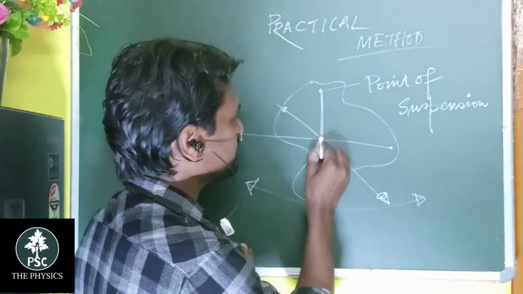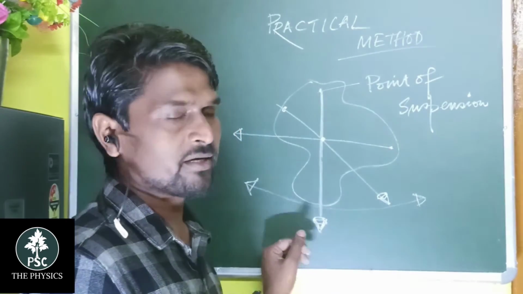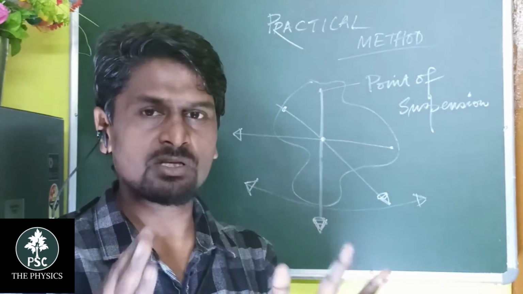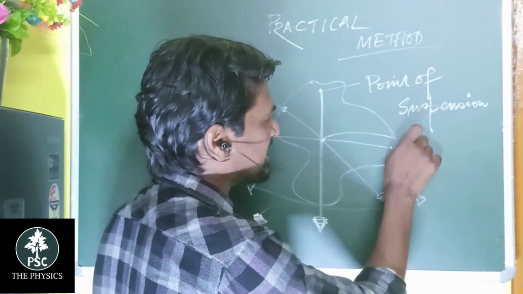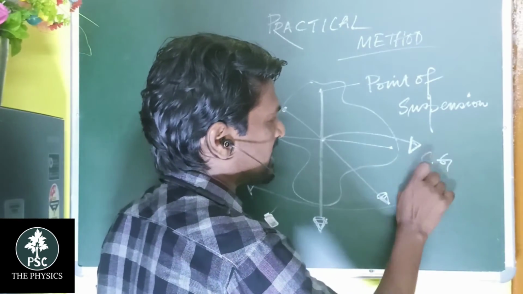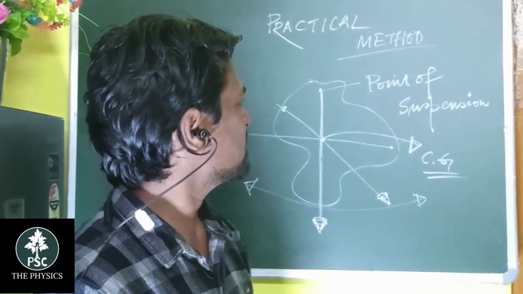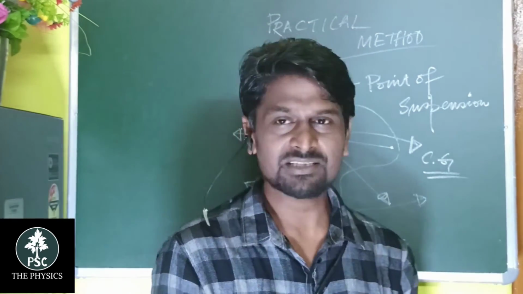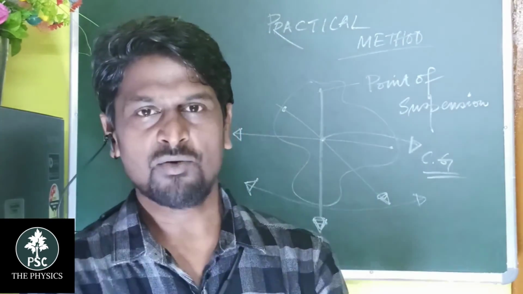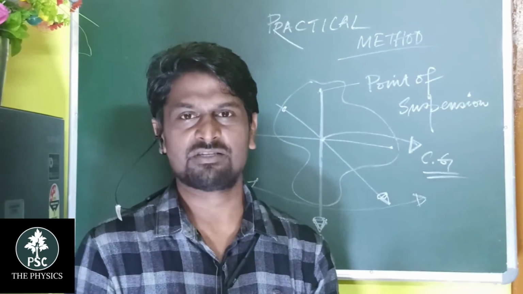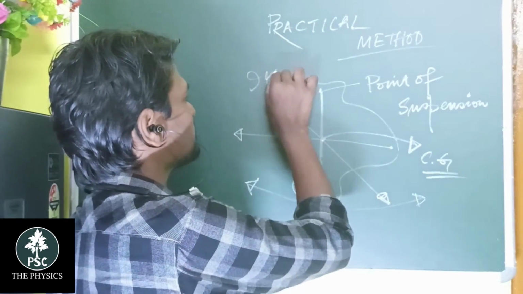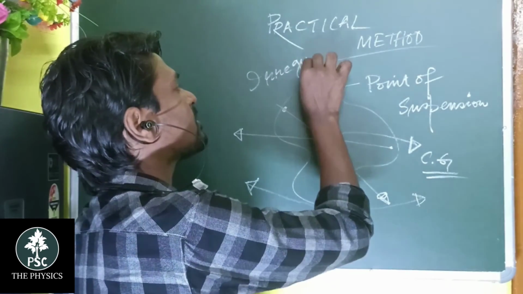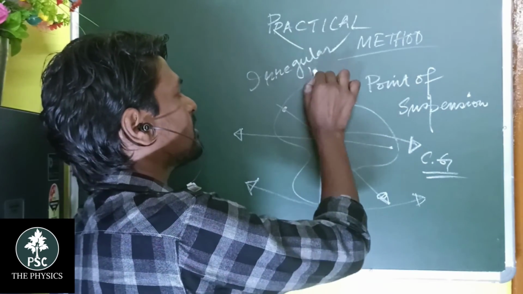The intersecting point of all the plumb lines is the center of gravity. So this is the practical method for calculating the center of gravity of an irregular body.